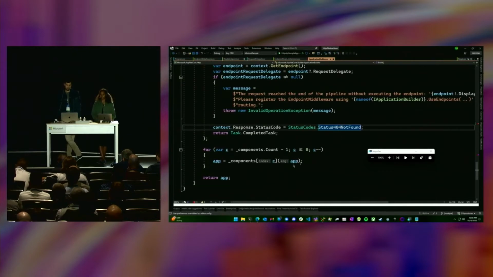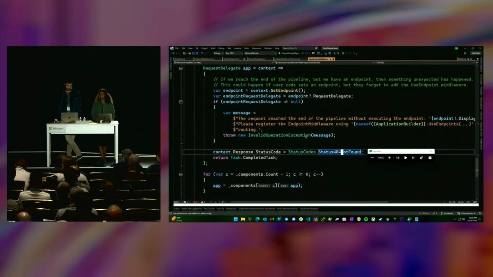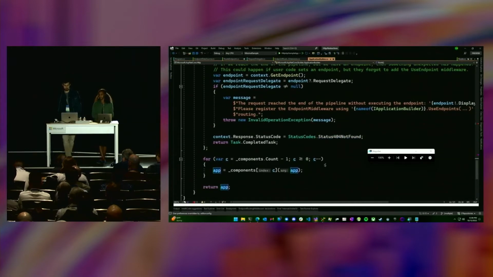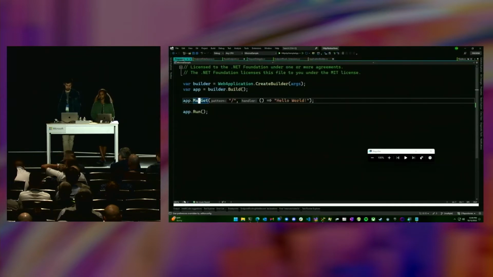Exactly. And then we're working backwards from that, right? So we start with the innermost part of the Russian nesting doll. We work our way backwards, right? You see the minus minus. So really, the last middleware you add gets added first, but that's because you're building the Russian nesting dolls inside out, right? So without further ado, that's not what MapGet's doing though, because the UseRouting, UseEndpoints middleware is already there.